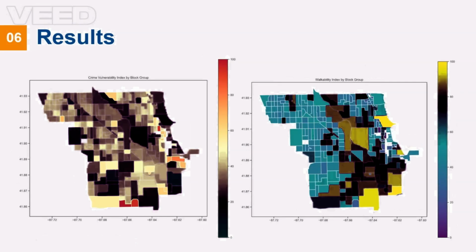Overall, areas with higher crime vulnerability appear concentrated in certain southern and southwestern neighborhoods, while areas with lower crime vulnerability are mostly in northern and central parts. Meanwhile, walkability tends to be higher in the eastern and some central neighborhoods. So we can find out that on average, places with higher walkability scores tend to experience slightly lower crime vulnerability. But not all places follow this pattern.